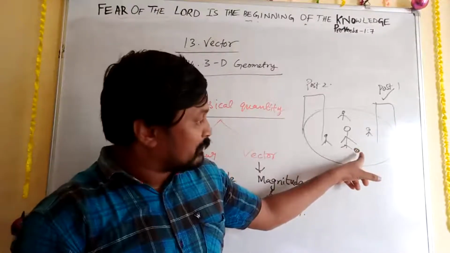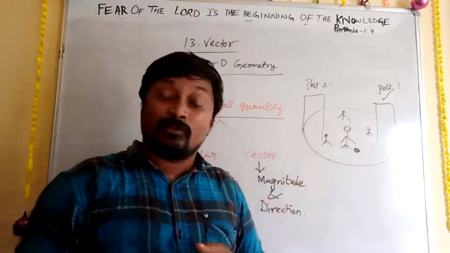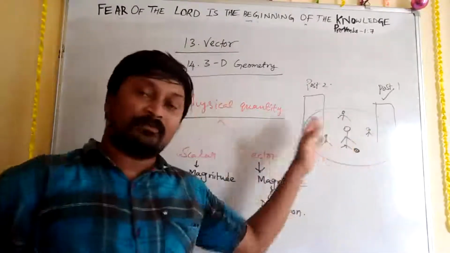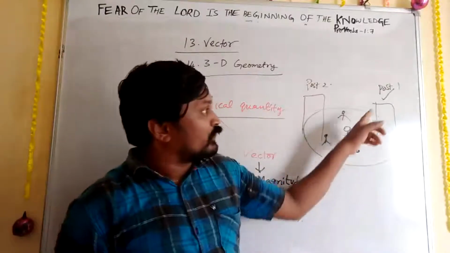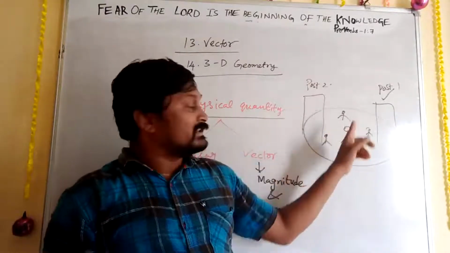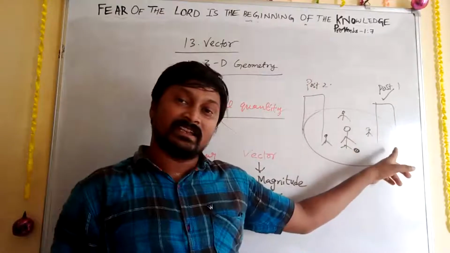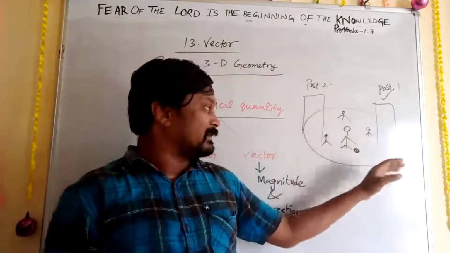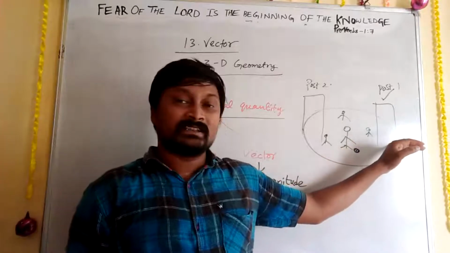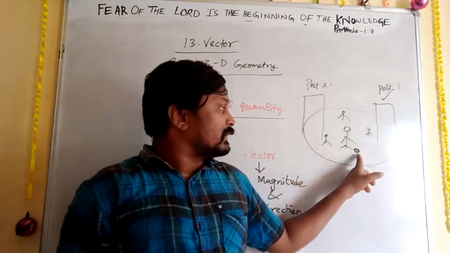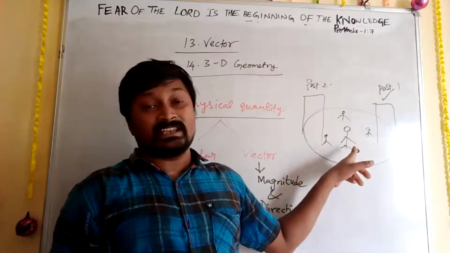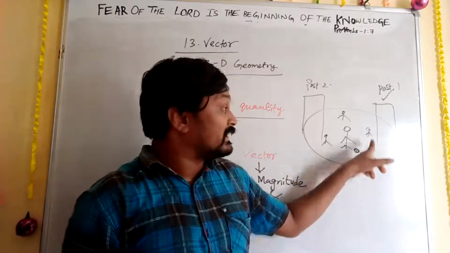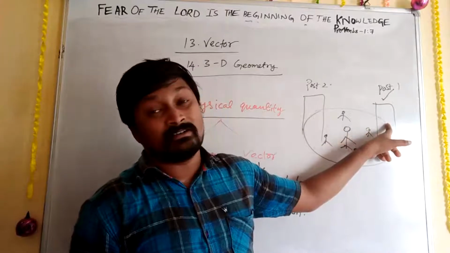So after applying the force, in which direction should that force be? Either it is the right direction or the left direction. If he needs to go for post number one, he needs to use the right direction. So according to me, left direction now. So my side it will be left. So in the left direction, he has to kick the ball in such a way that it reaches post number one.